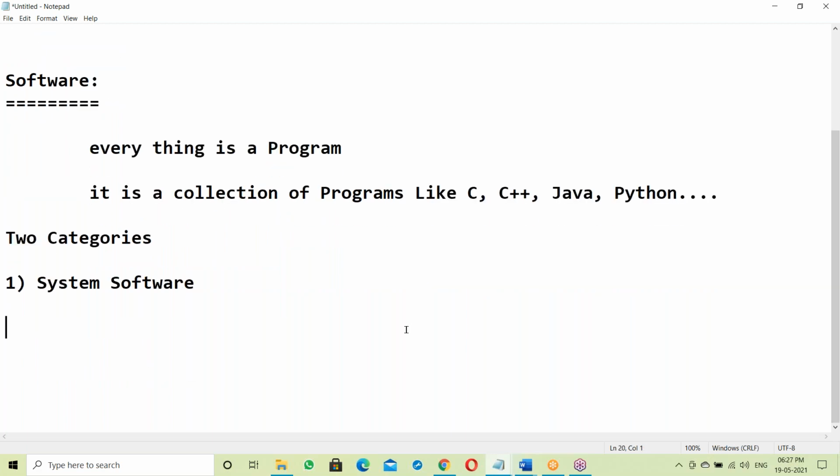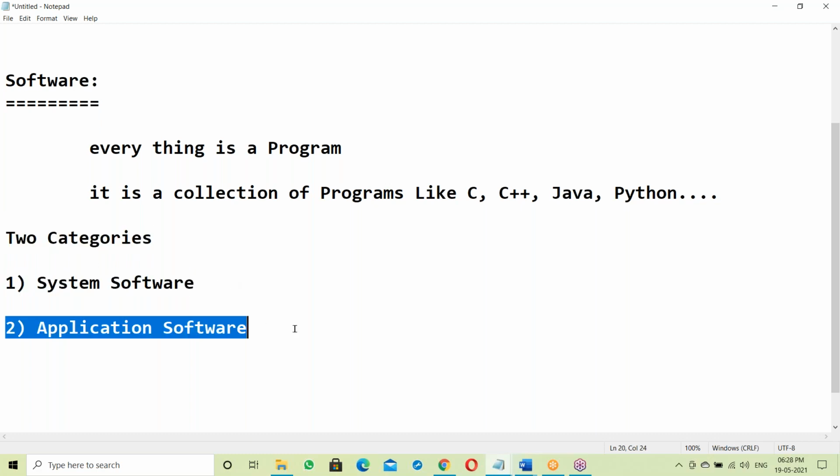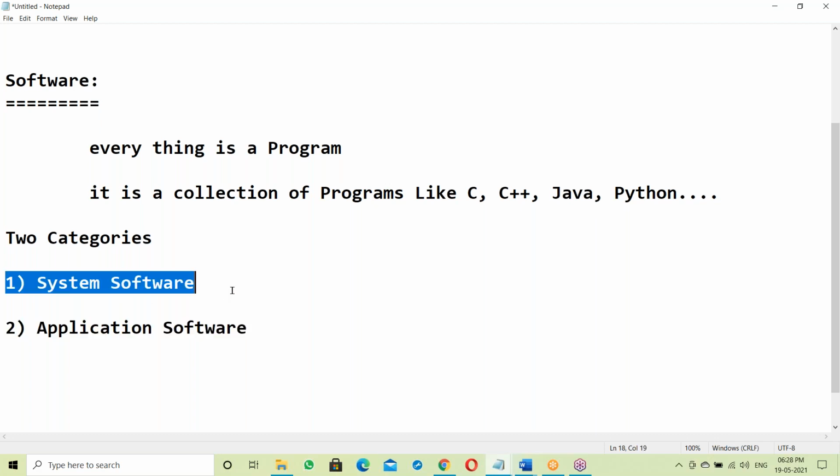Software basically has two categories. First one, system software. Next one, application software. System software and application software. So what is system software?